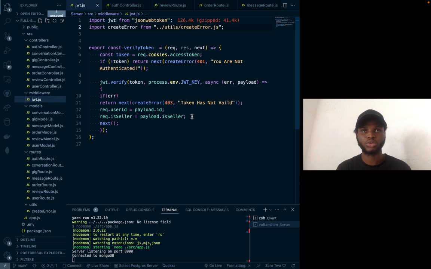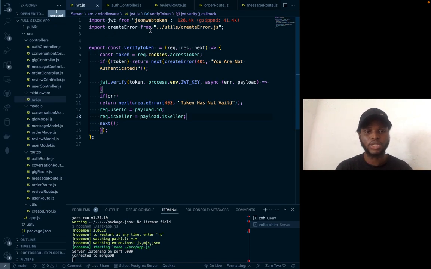Let's say, for example, you as a user post something on your page, and someone else can just come from somewhere and delete that post. If in that scenario you are not verifying the token, that person can delete your stuff, even though that person is not the one who posted it, so it's very wrong. If any website has an issue like this, I don't think people will love to use that website, because they are not safe. Whenever they post something, it's deleted and they are not the one deleting it. So people will complain. We use the verify token for all of these things, to verify if you are the owner of it or not.